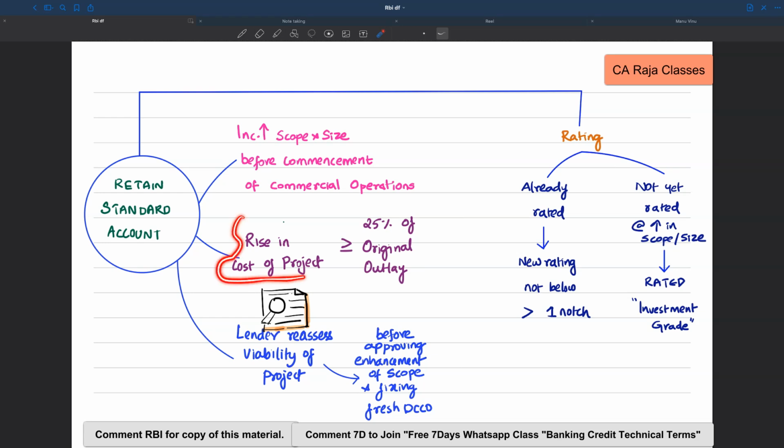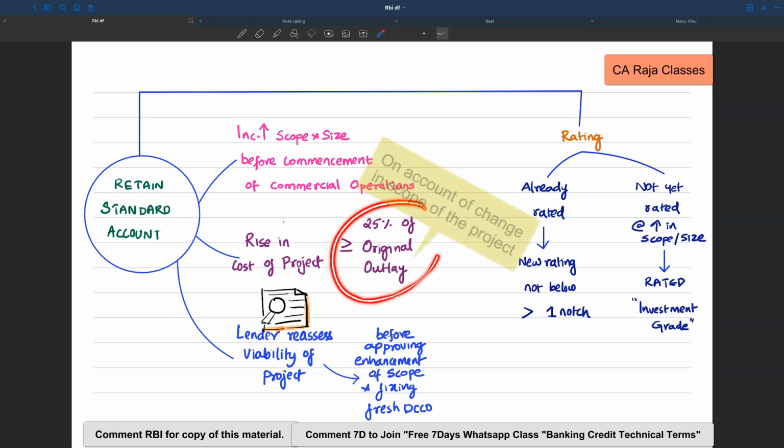There is a rise in project cost, and this rise is greater than or equal to 25% of the original outlay. In that case also, standard account can be maintained. And third scenario, here the lender reassesses the viability of the project, and they are doing this before approving the enhancement of scope and fixing the fresh date of commencement of commercial operations. In that case also, standard account can be retained.